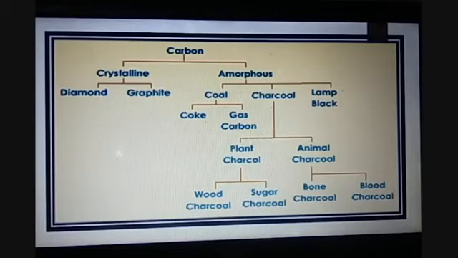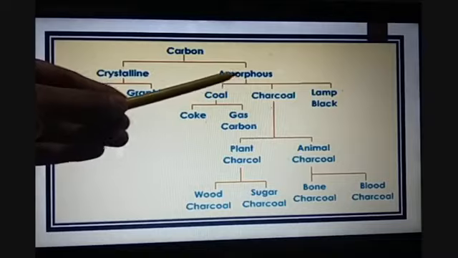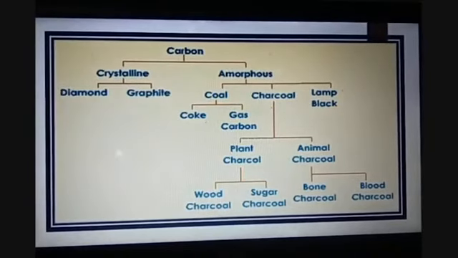So here we are talking about carbon. Depending upon the arrangement of the atoms in the compounds, carbon can be divided into two broad categories, crystalline carbon and amorphous carbon. The crystalline carbon is further divided into two parts, diamond and graphite. Amorphous carbon has three different categories: coal, charcoal, lamp black. Coal is further divided into coal and gas carbon, and charcoal is divided into plant and animal charcoal.